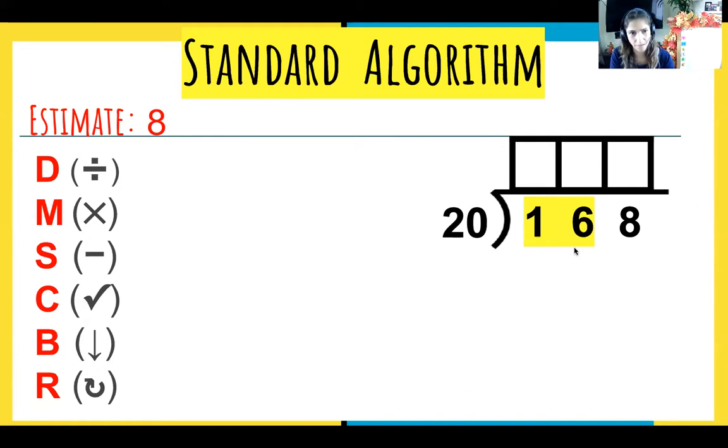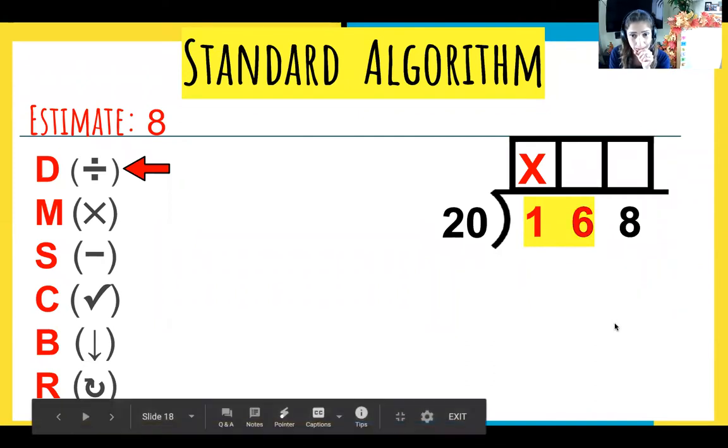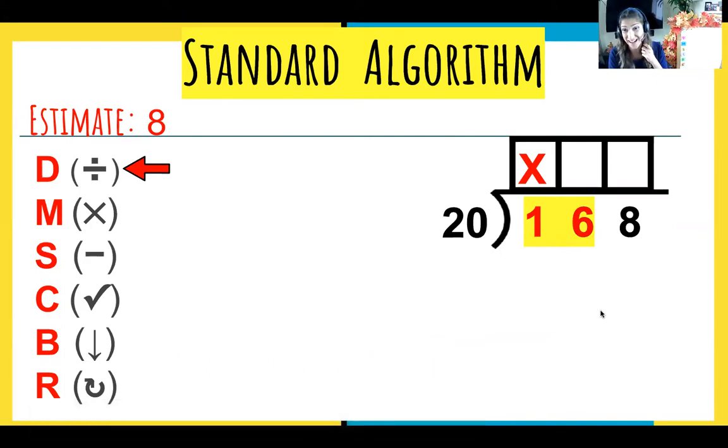So let's begin with that very first step, divide. We ask ourselves, can 20 be divided into 1? No, it cannot. Can 20 go into 16? No. I know you guys are working on basic facts, but can 20 go into 16? No. 16 is too small for 20 for us to get a 20 out of it. So we can't. Which means our answer is going to have how many digits?